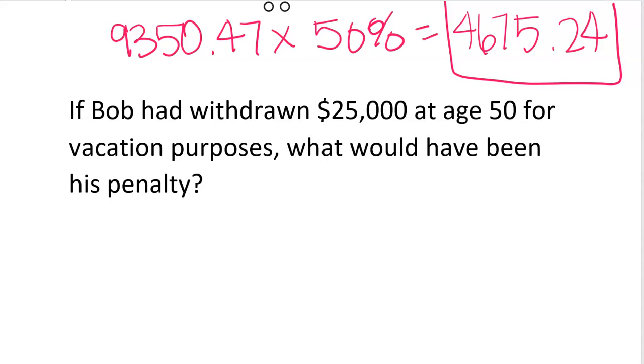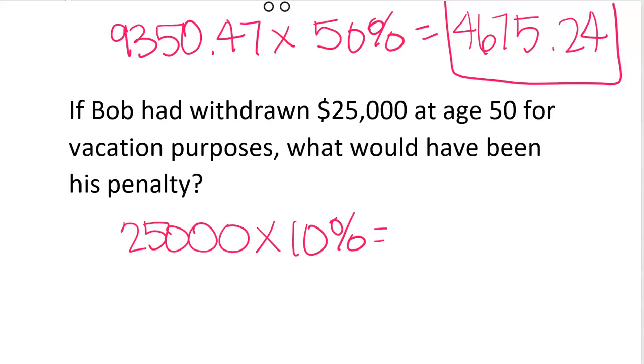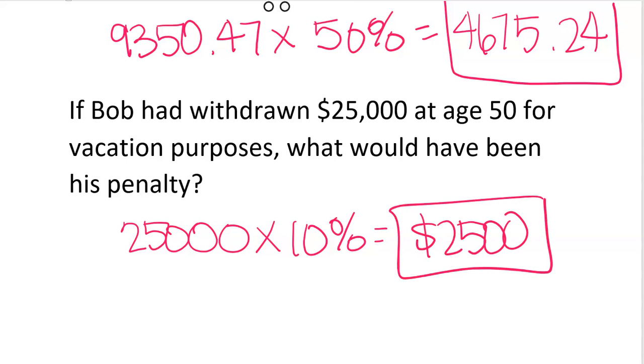If Bob had withdrawn $25,000 at age 50 for vacation, what would the penalty be? Okay, vacation is not buying a home. It is not giving money to yourself, your kids, your spouse, your grandkids for education purposes. So he would have a 10% penalty. So he's going to withdraw $25,000. They're going to charge him 10% of that, which would be $2,500. Okay, so if you're going to withdraw money, make sure it's for education purposes or buying a home for yourself.